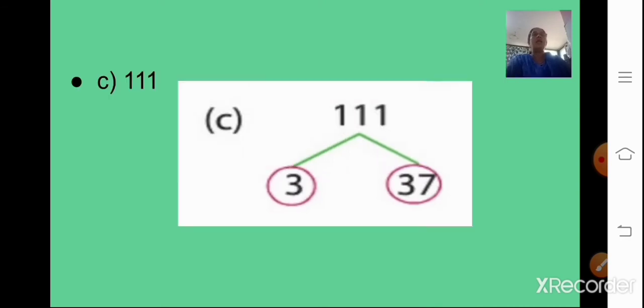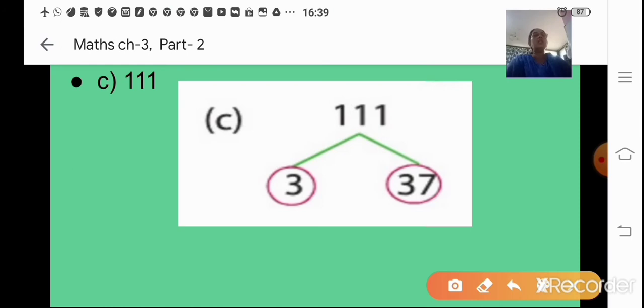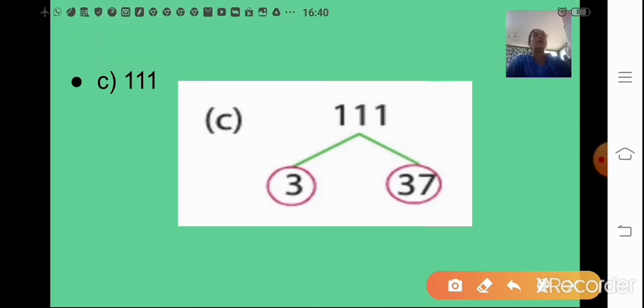Now the second number is 111. You cannot divide 111 by 2 because in the ones place the number is 1, so it is not divisible by 2. So we will take the next prime number, 3. 3 into 37 will give you 111, or when 111 is divided by 3: 3 threes are 9, 2 carry over, 3 sevens are 21.